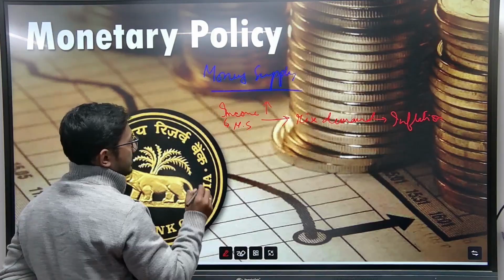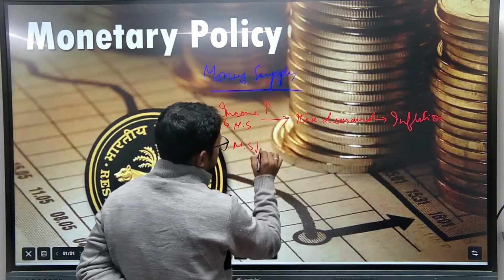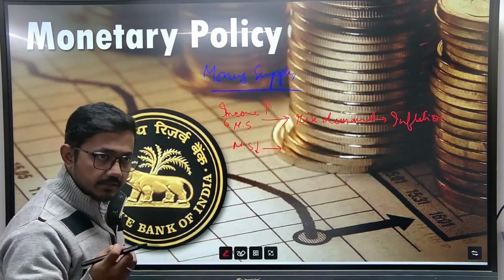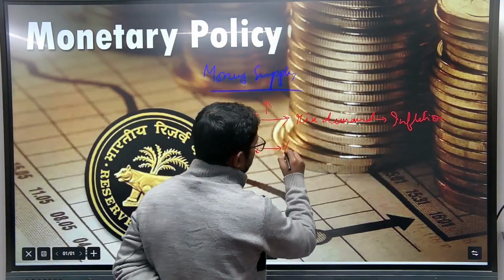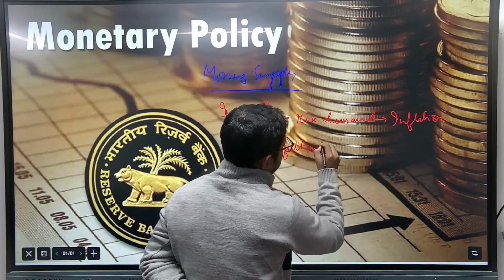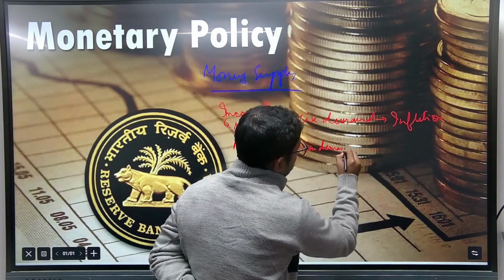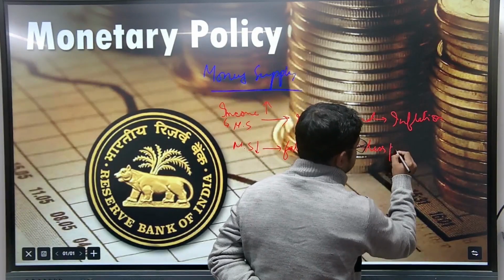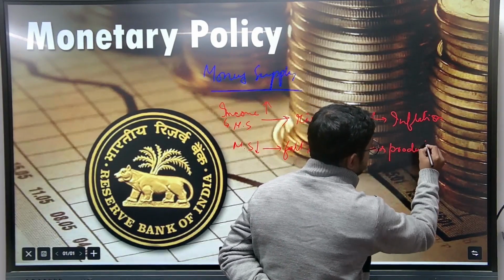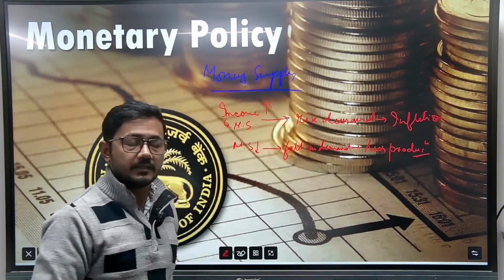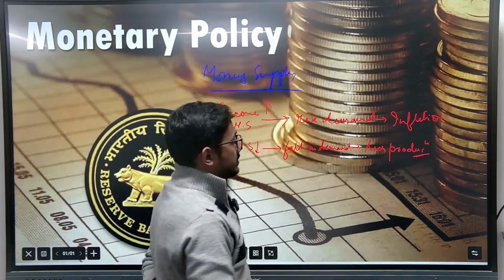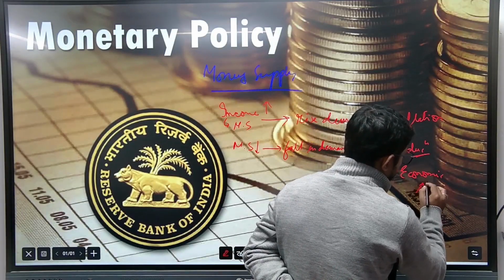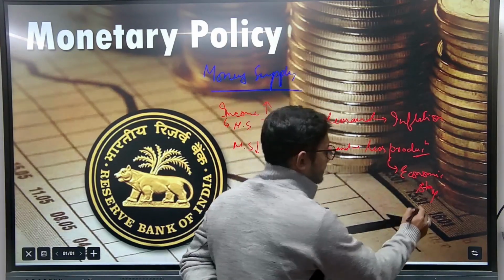In other words, if money supply in the economy decreases, that means the income of the people is also less. That means there will be a fall in demand. People will demand very less goods, which will mean less production. Because there is very less demand, there will be very less production, which will result into economic stagnation.